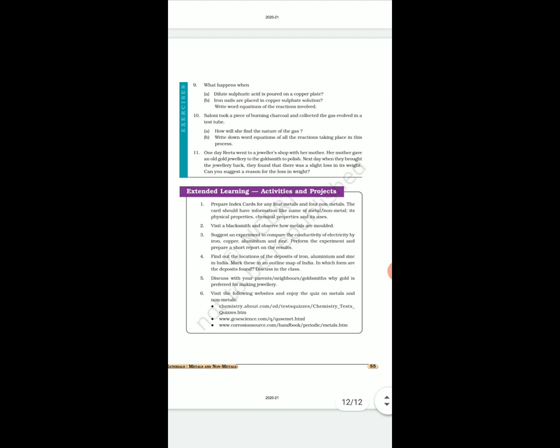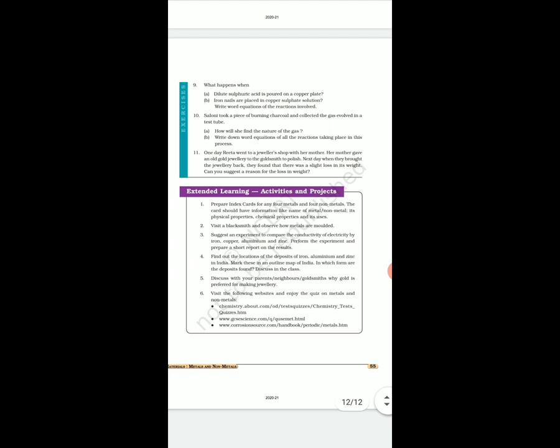Why is there a weight loss when we polish gold jewelry? To make gold jewelry, some amount of copper is added because gold is a very soft material.